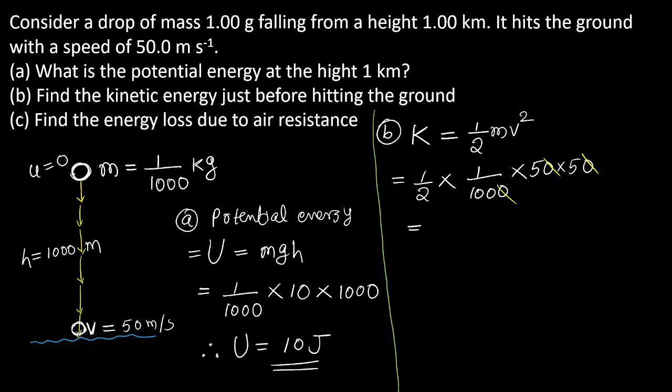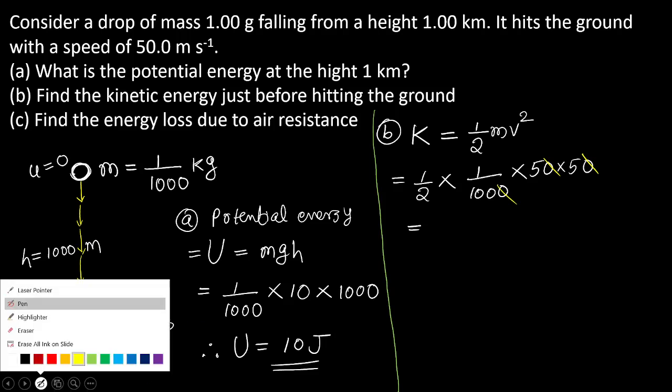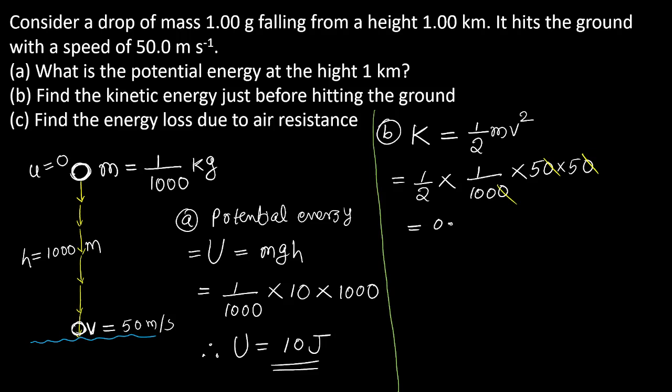25 divided by 200 is 0.125 joules. Only this much. Think like a falling raindrop. The raindrop has only this much mass, understood? If the raindrop falls and reaches the ground, just before hitting the ground, it has only this much kinetic energy. A lot of energy is lost because of friction with the air.